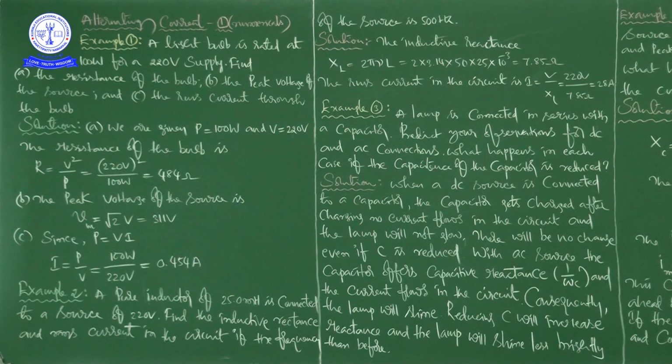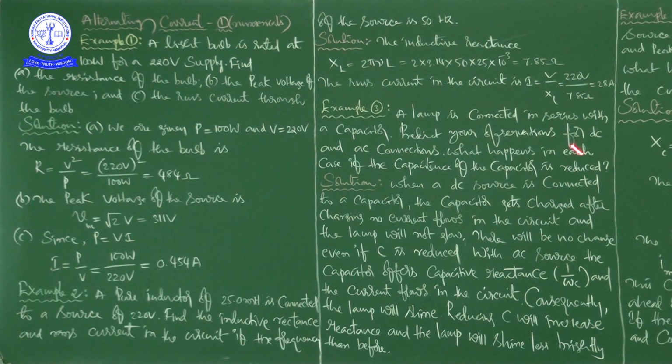So what they have given here is not 500, it is 50 Hz, ma. So they have given the frequency of the source as 50 Hz.